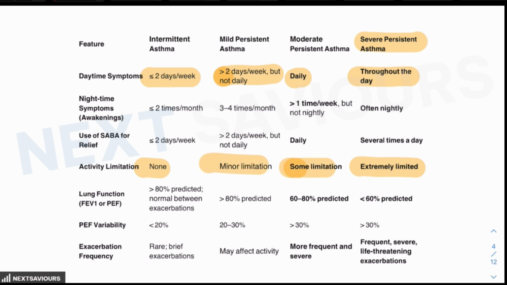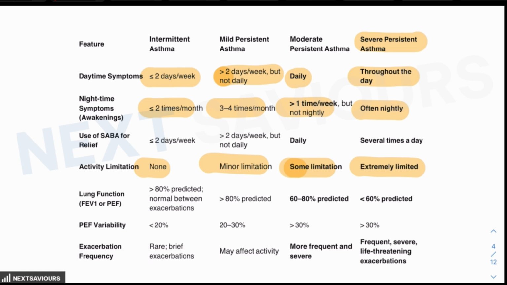Nighttime awakenings are often provided in the question, and are very commonly observed in severe persistent asthma, while the episodes are relatively fewer in moderate, and in mild the frequency keeps decreasing, like 3 to 4 times a month or less than 2 times a month in mild and intermittent respectively.